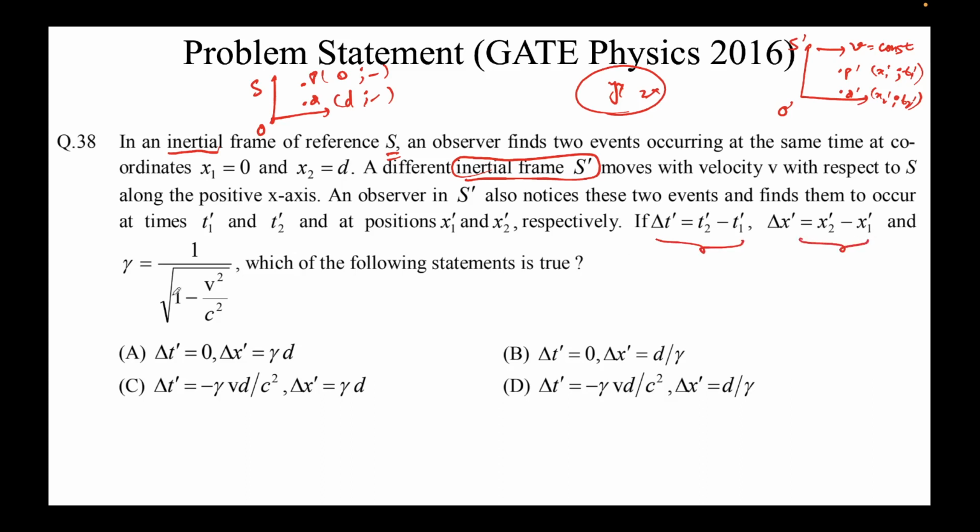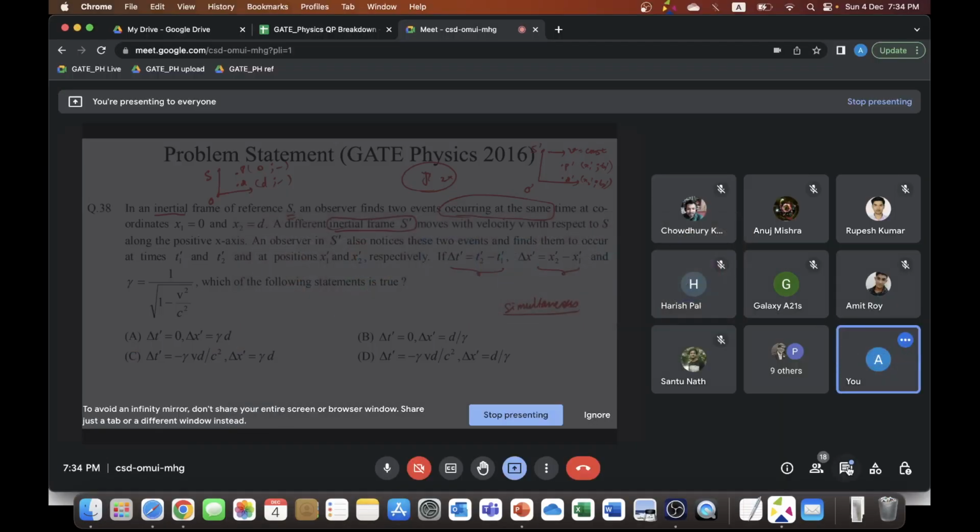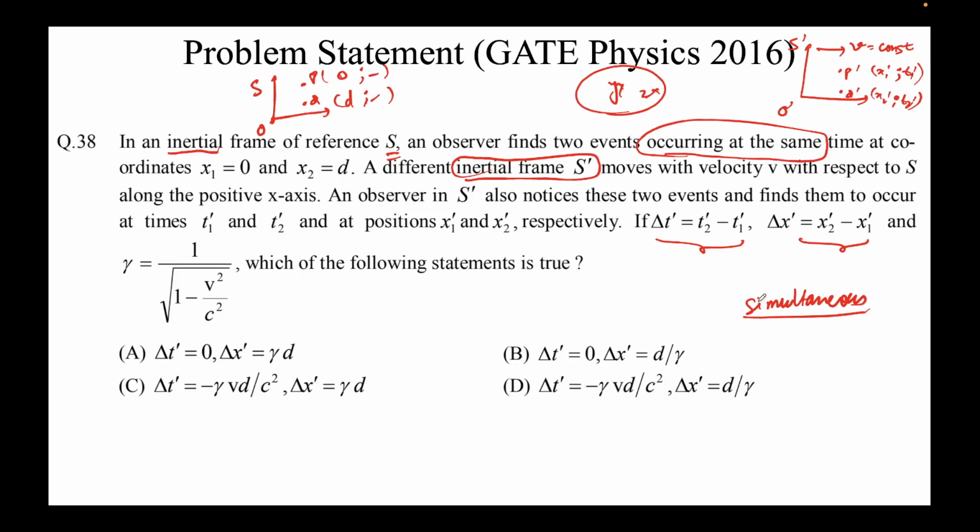Similarly, this gamma is given, and 4 options are given. This is a multiple choice question with one correct answer, and we'll try to find the correct one. So this is the problem. The most key thing here is this term inertial, right? This is the only important thing. And the second important thing here was this occurring at the same time. A synonym for occurring at the same time, some of you may know, is simultaneous. Simultaneous means any two or more things which occur at the same time. The time coordinate is the same, right? Okay.